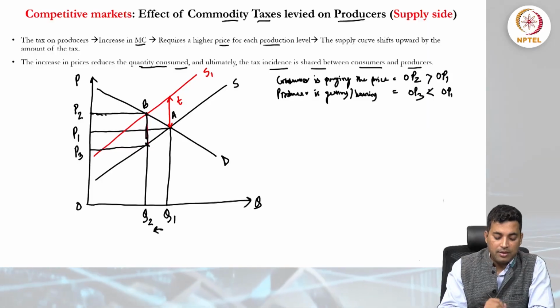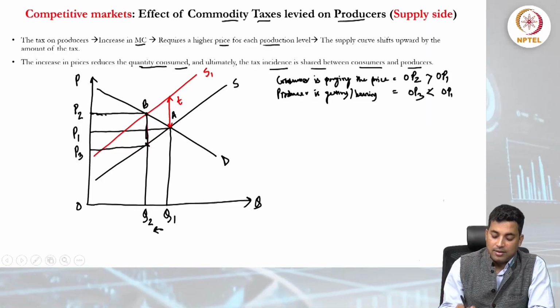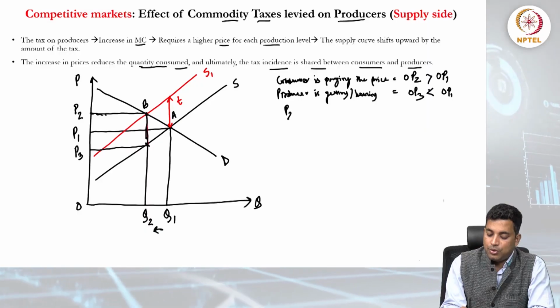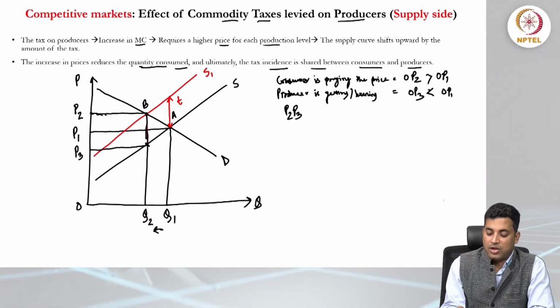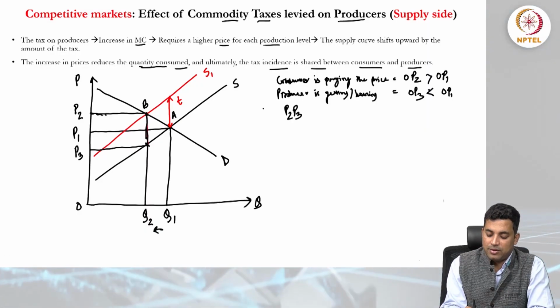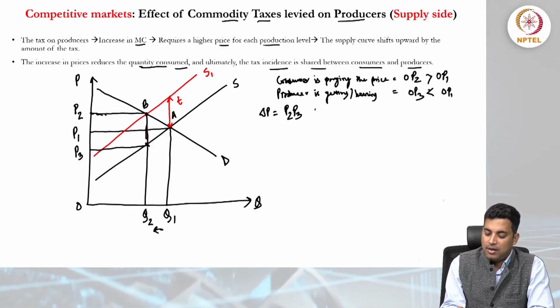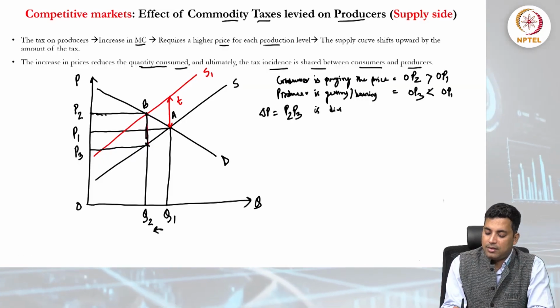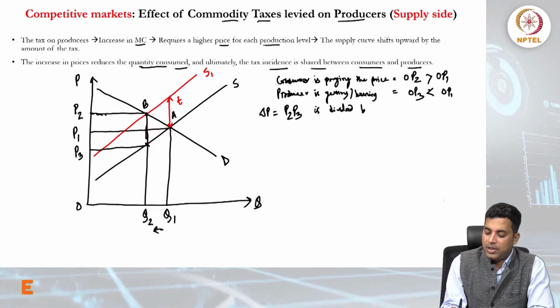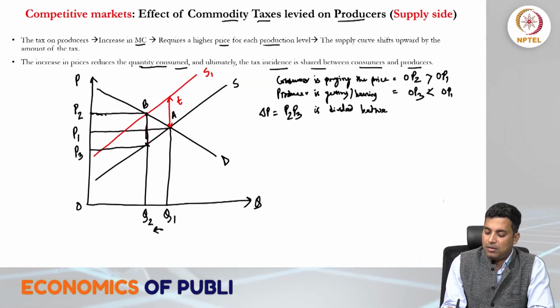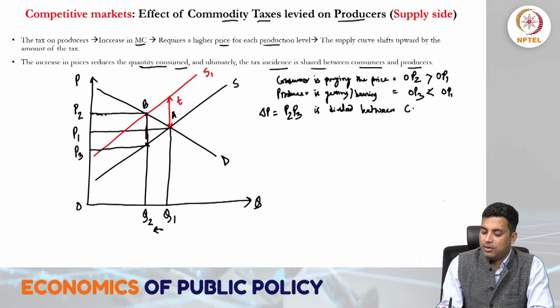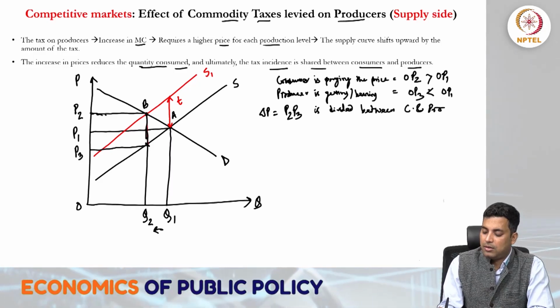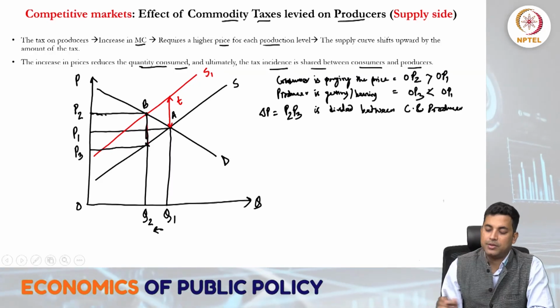So the change in price from P2 to P3 is divided between consumer and producer.